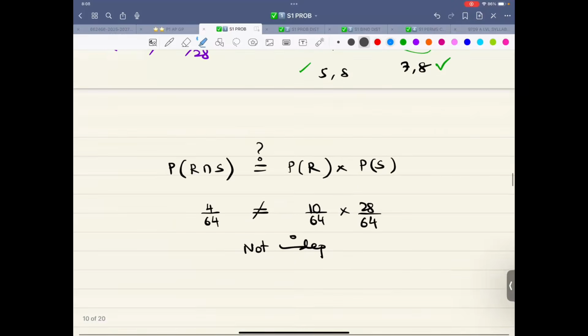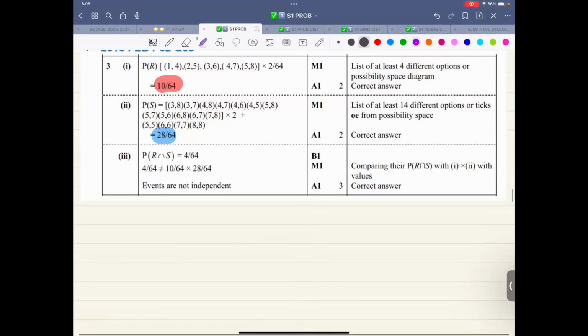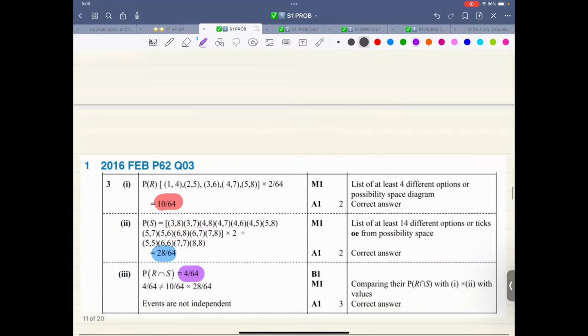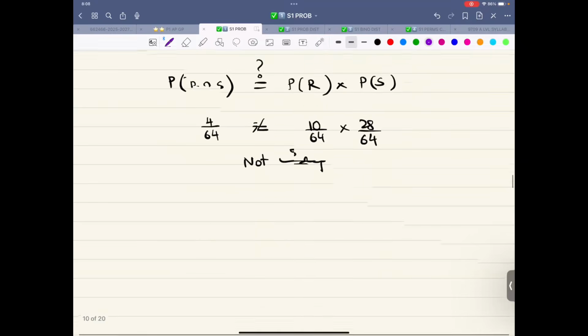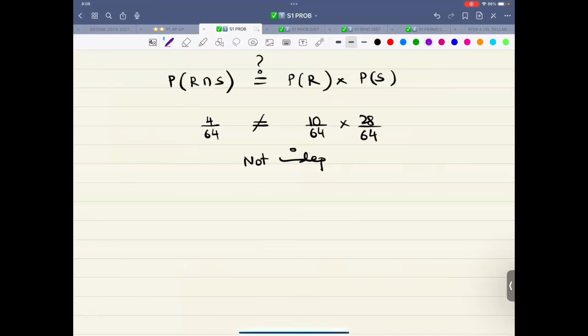That is the purple one. That is 4 over 28. That is the common one. 4 over 64, not 28. I don't know why I wrote 28. That is 64. So this is 64. That is the purple one. And it's 64 over here.